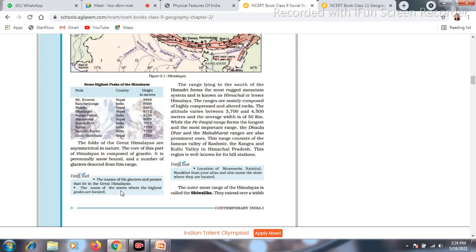And the names of the states where the highest peaks are located, it is not required that much, because the highest peak of the Himalaya is located in Nepal only. The second highest peak of Himalaya, that is